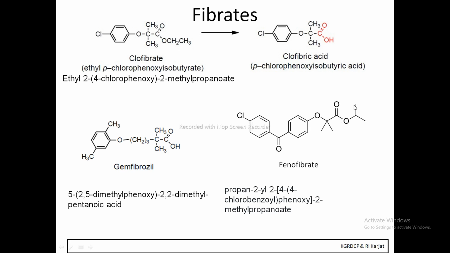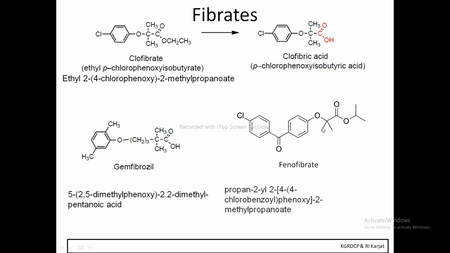So we'll start from propan-2-yl, then 2-[4-(4-chlorophenyl carbonyl)phenoxy]-2-methyl propanoate, because again there are 3 carbons in the structure: 1, 2, 3.